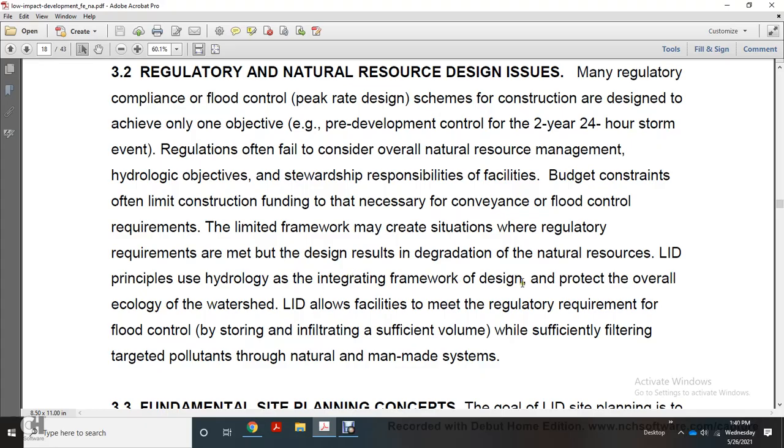Low impact development principles, hydrology, introduction framework, frame design, protect the overall ecology of the watershed. Low impact development allows facilities to meet the regulatory requirements for